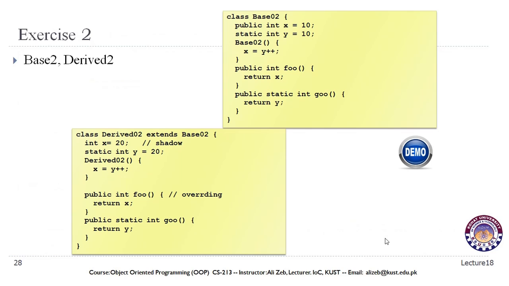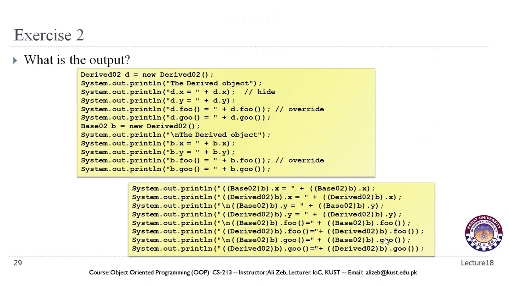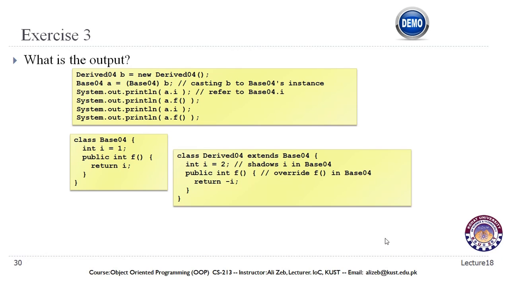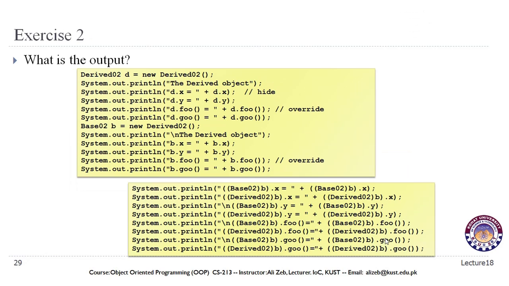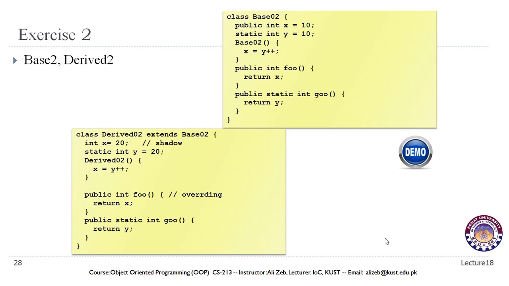Then there are some example exercises. You can go through these exercises and try to find out a solution if there is any, or try to find out a problem if there is any. You can go through all of these exercises and try to post your answer either in the Piazza page or in the comments on the KCMS. Go through these exercises one by one, and if there is any problem we can discuss those problems in our next lecture.